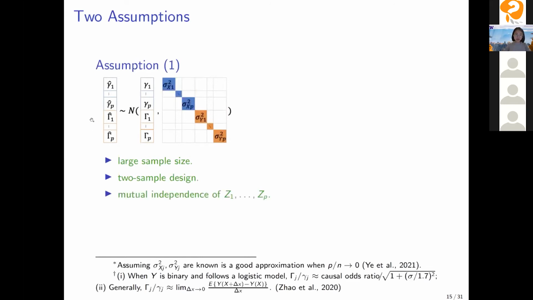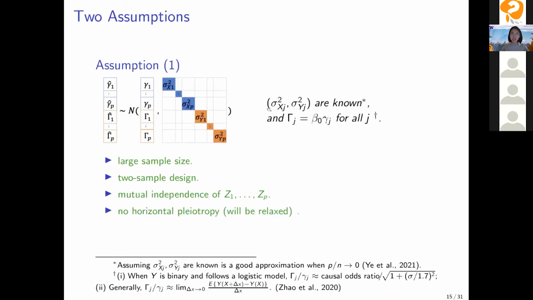And then because of the mutual independence of Z1 to ZP, it's reasonable to assume that these 2 × P marginal association statistics are mutually independent. And we assume these standard errors are known, which is also reasonable due to large sample sizes. And we consider that capital gamma J equals beta 0 times little gamma J, which basically assumes no pleiotropy for now, and this will be relaxed later.